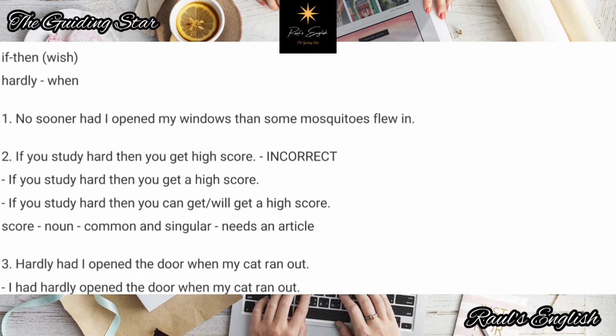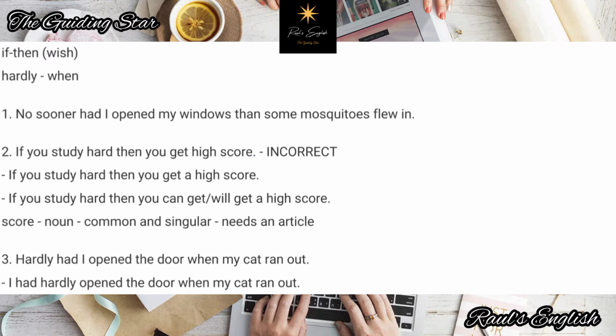Number 2, if you study hard, then you get high score. Why is it incorrect? Because of this: noun, common and singular. A score is a noun. Is it common? Yes. Is it singular? Yes. Does it need an article? Yes. Same mistake here. If you study hard, then you get a high score.